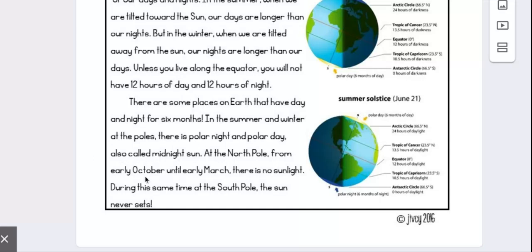At the North Pole, from early October until early March, there is no sunlight. During the same time at the South Pole, the sun never sets.